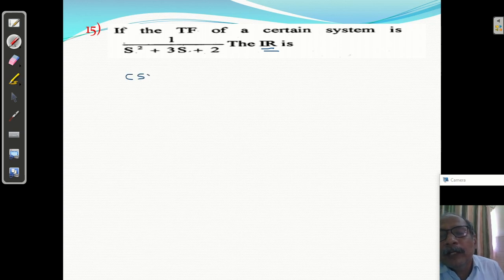C of s कितना दिया है 1 upon s square plus 3s plus 2. impulse response बोलो या transfer function बोलो same होगा कब, जब वो input function is unit impulse function, right?